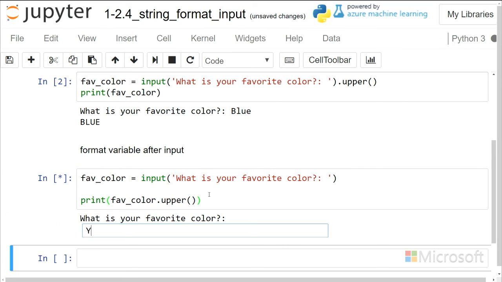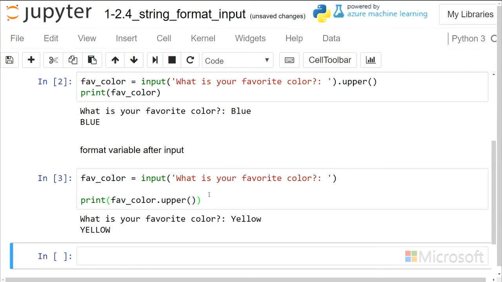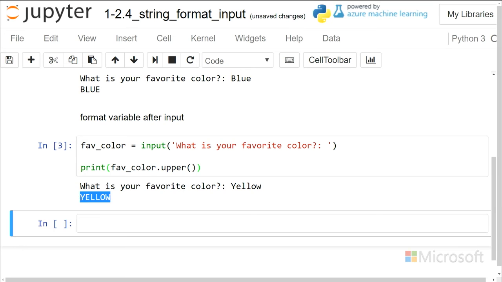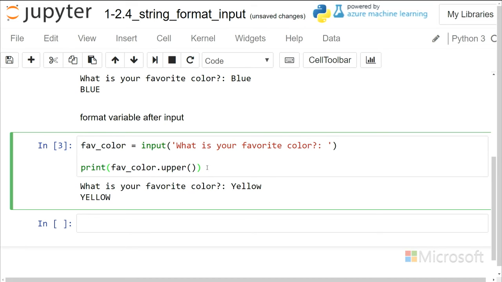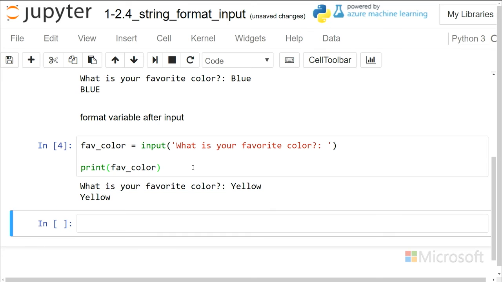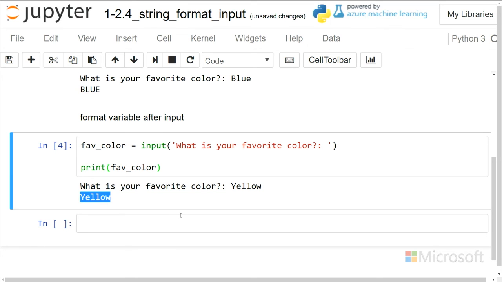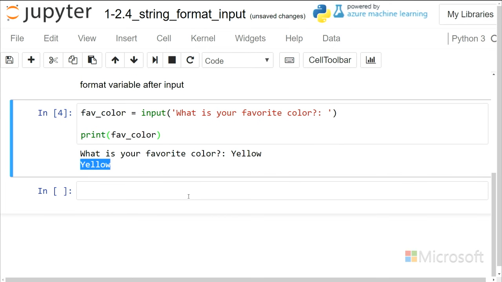So I can go yellow, and I can see there that it prints it all caps, although if I just print it without any string modification, then I see that yellow is displayed right there. And so working with the strings input and then deciding whether I want to modify it right when I come in and the string is entered, and that's a case where I never want to change it later, or I can modify it in place in a print statement or in other uses.